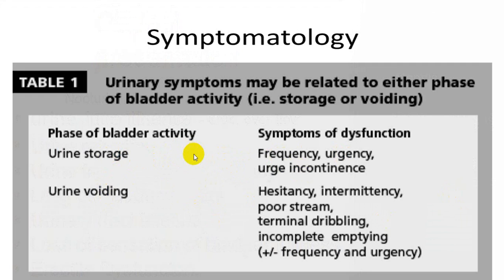This will be more common with upper motor neuron rather than lower motor neuron. Also voiding complaints like hesitancy, poor stream, terminal dribbling, incomplete emptying, frequency with urgency. These are again more common with upper motor neuron rather than lower motor neuron.